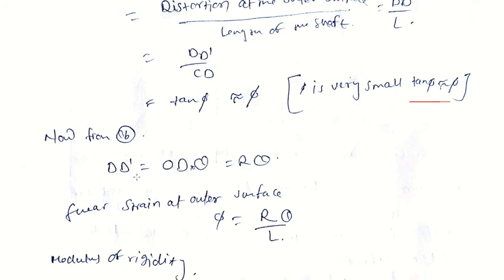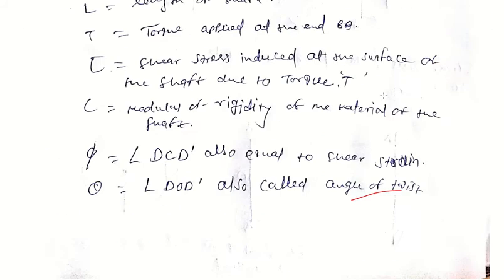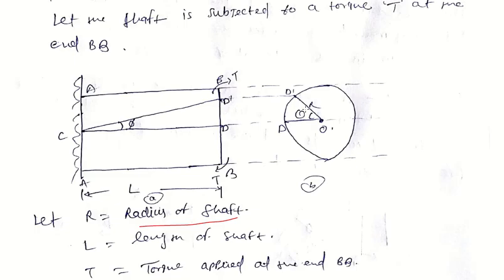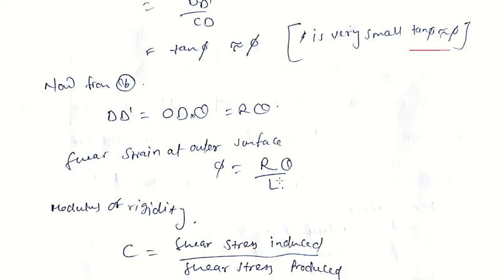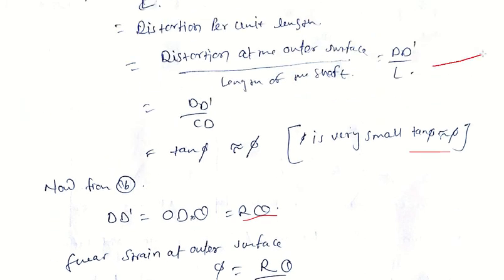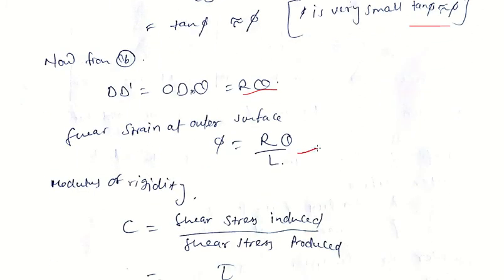Okay. Now from the circular arc, this is arc DD dash, which is equal to r into theta. This angle equals arc upon radius, so arc is radius into angle. So DD dash equals r theta. Now shear strain is DD dash by L, and DD dash is r theta, so we put it here: r theta by L.